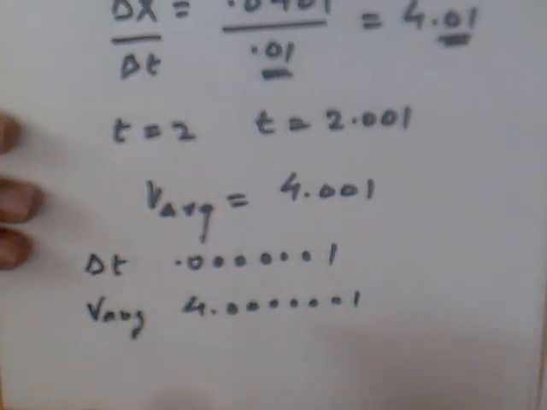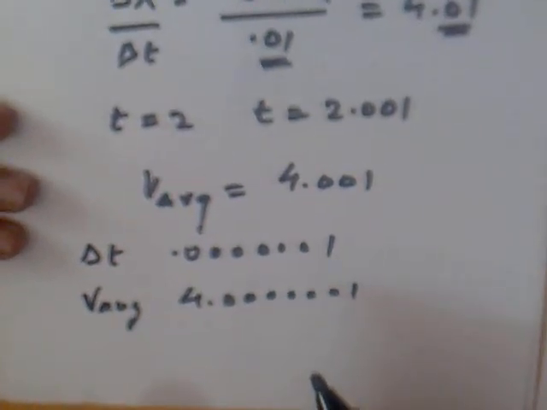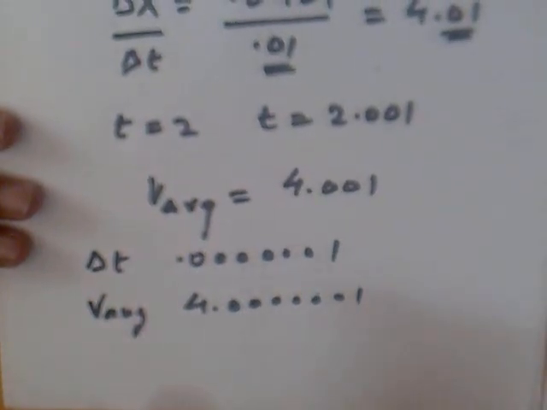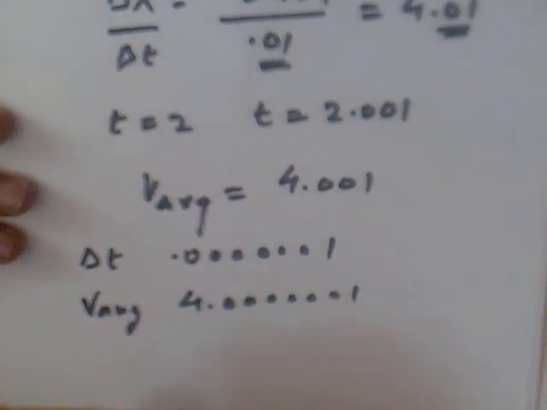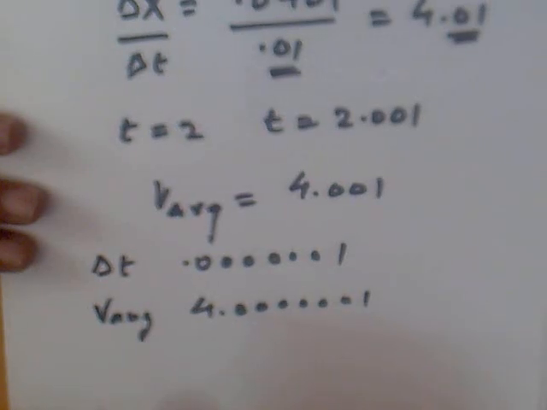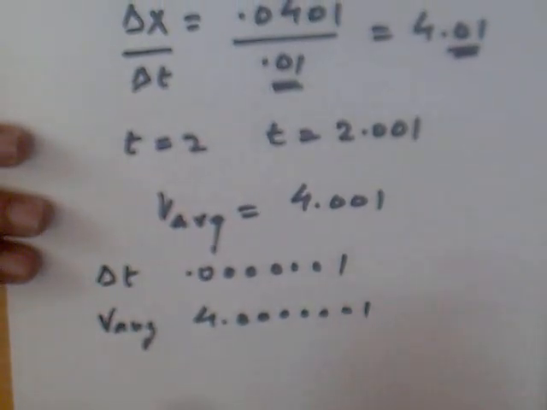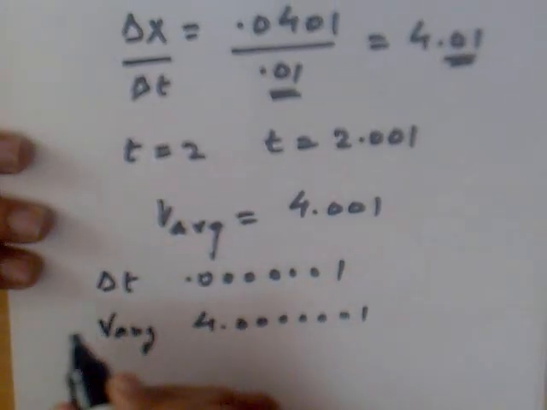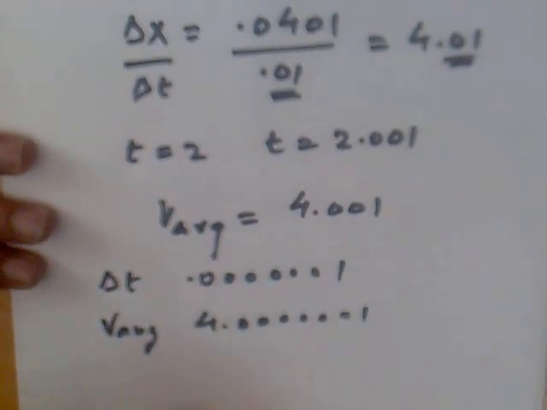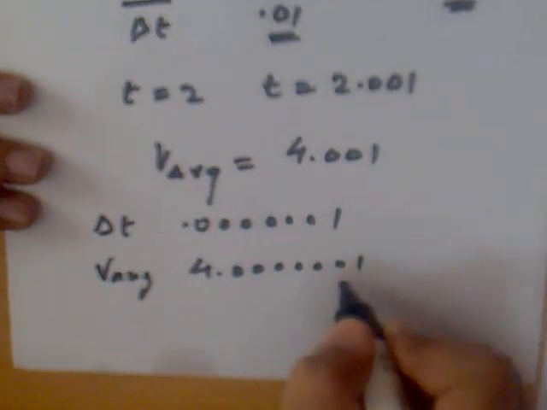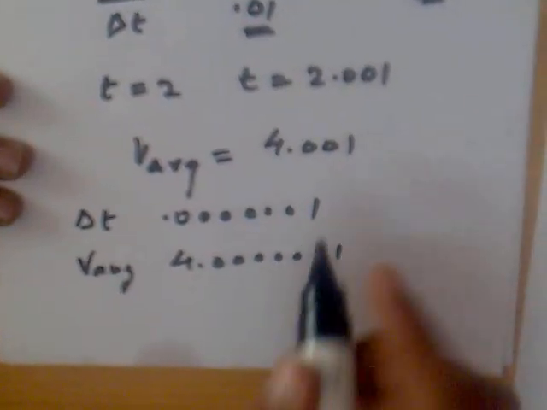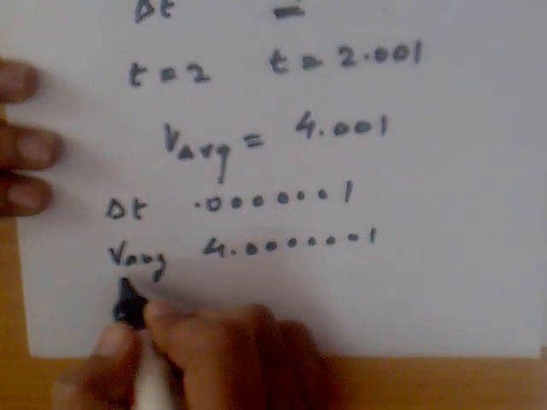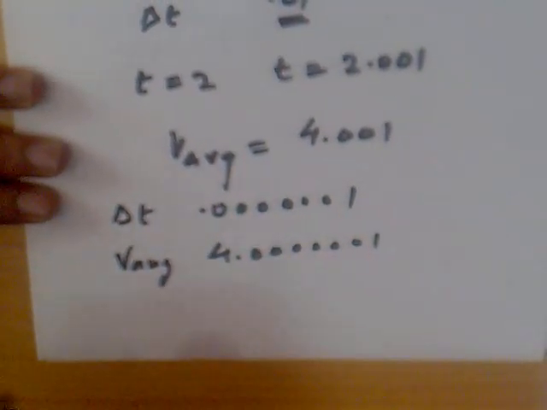We are getting average velocity for smaller and smaller intervals, but the problem is we want to calculate instantaneous velocity, that is velocity at t equal to 2. We have no method to calculate this velocity directly, but mentally we can say that if delta t has infinite zeros, then v average has infinite zeros. So if we say delta t is exactly 0, v average is exactly 4. Can we say it?